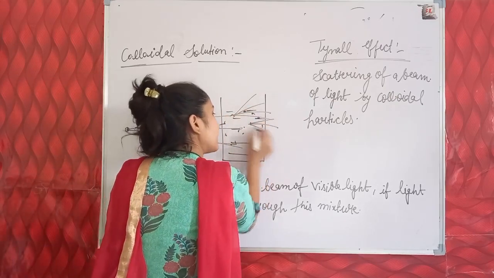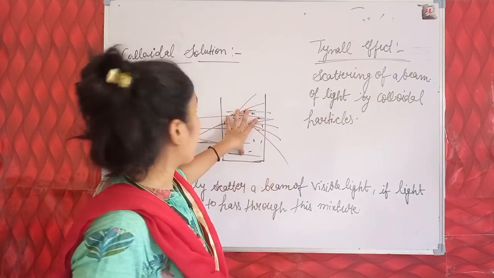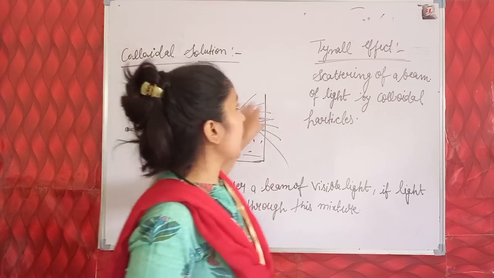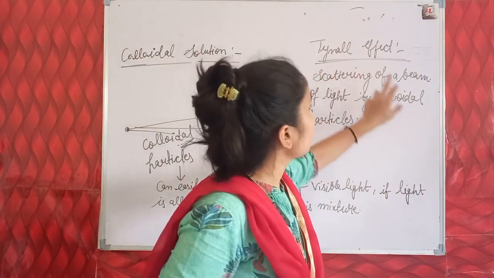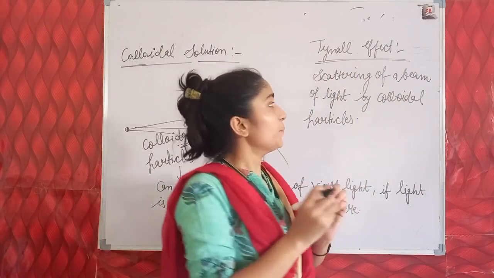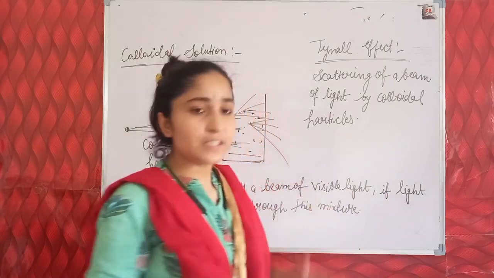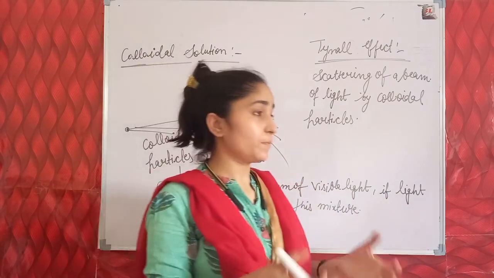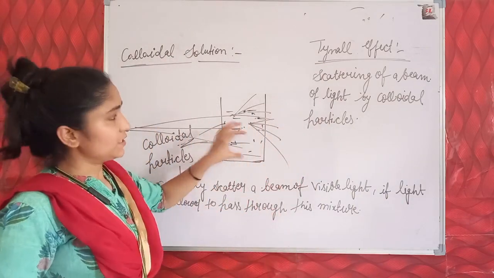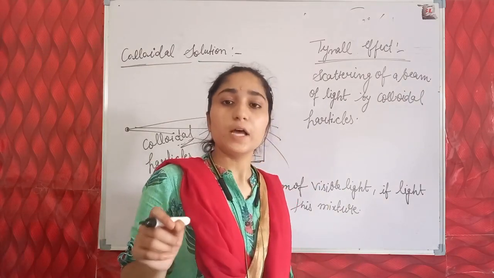Because of the scattering of light by the colloidal particles, the path of light through the colloidal solution becomes visible. This effect is known as the Tyndall effect. So this is the reason why colloidal solution is called a heterogeneous mixture.